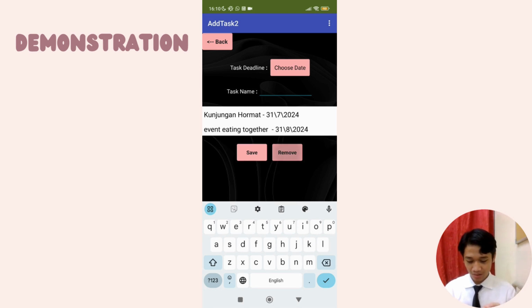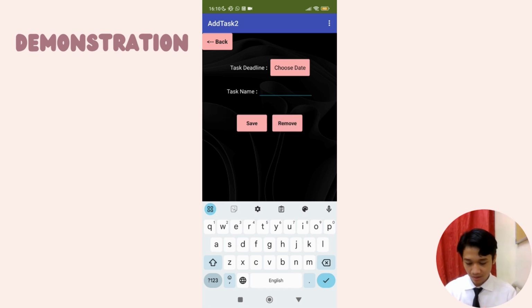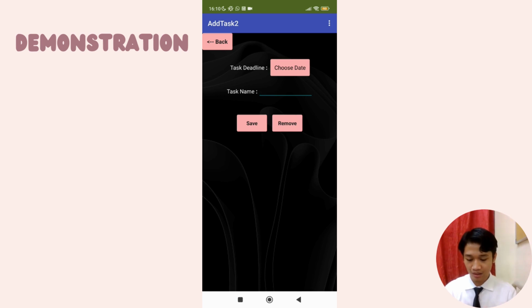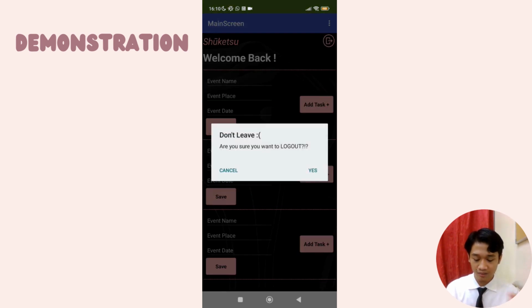So as you can see, we have the remove button. We choose either one of them and click remove. For example, we want to remove meeting. We click remove. It removes the task, and then we click remove on the other one. It removes that task also, and removes all the tasks, for example. And then we have the back button. So we click back to go to the previous screen, which is the event list screen. So we click back. It successfully goes to the previous screen.